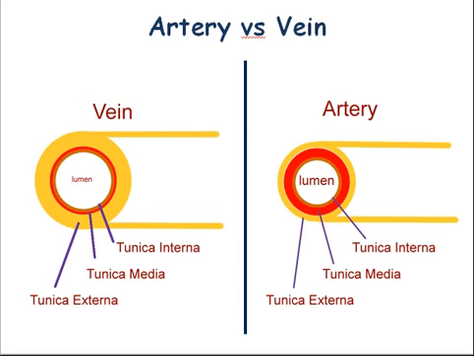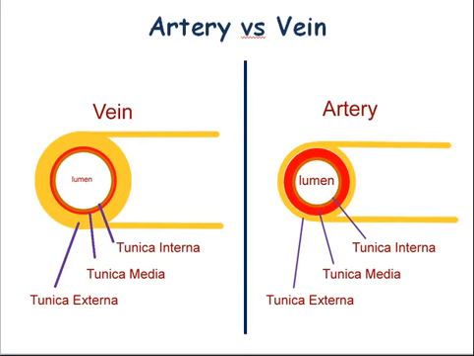Now coming on to the difference between artery and vein. Veins are characterized by a relatively thin wall in comparison to arterioles of similar size and by a large capacitance. Wall thickness is not correlated exactly to the size of the vein, and veins in different regions vary. For example, the wall is thicker in veins of the leg as compared to veins of similar size in the arm.